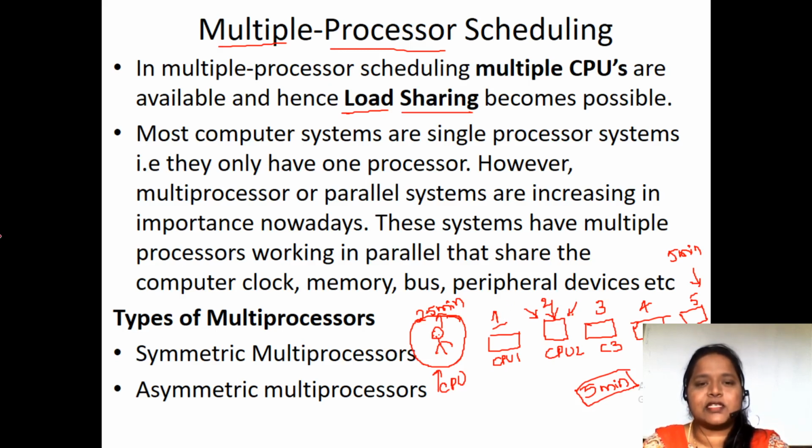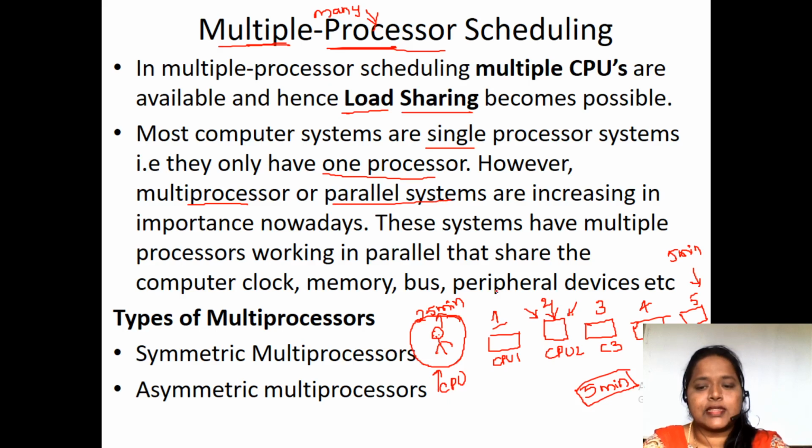That is the reason why we go for multiprocessor systems. With single processor systems, only one processor will be there. With multiple processor systems, you will have many processors to share the work. Fine. So these multiprocessor systems are also called parallel systems.